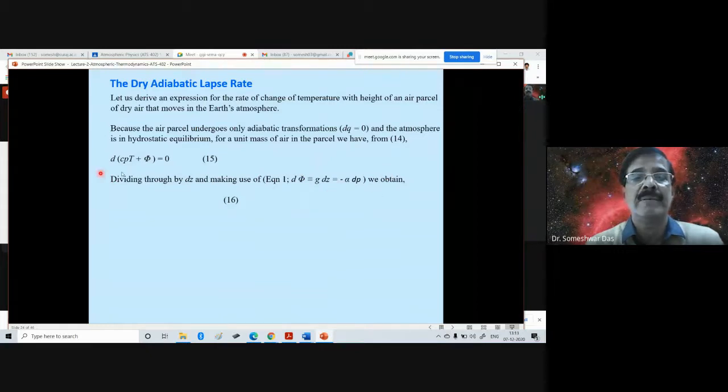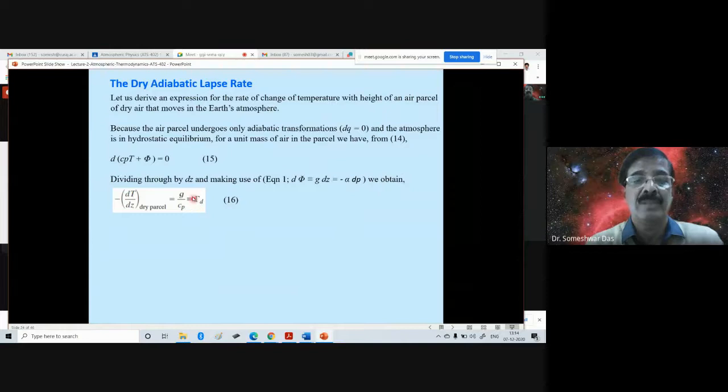In this equation, we can write minus dT by dz, the rate of change of temperature with height of a dry parcel, is equal to g by cp, and this is called the dry adiabatic lapse rate, denoted by gamma d, where d indicates dry.